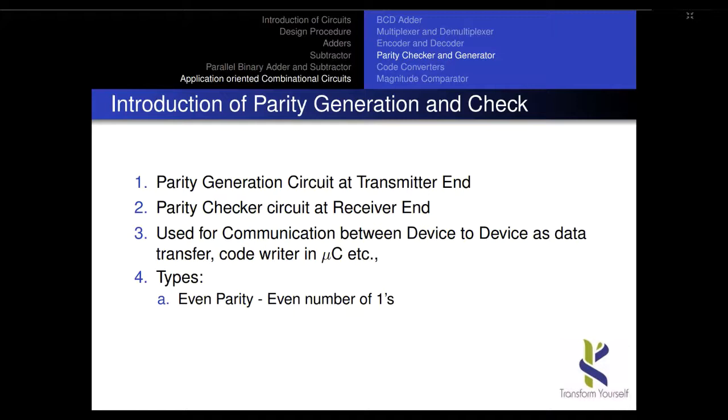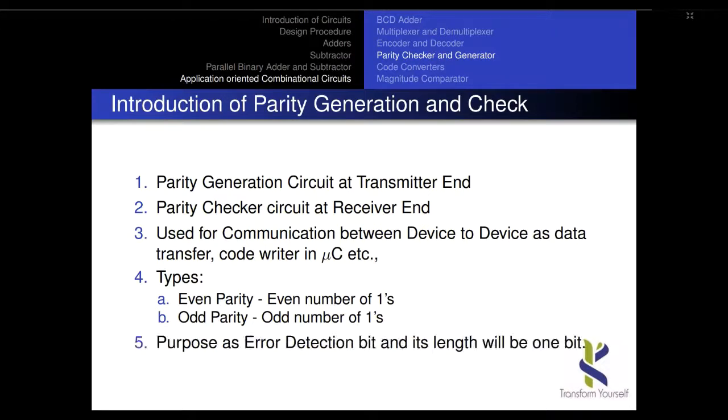The types are even parity: if the data has an odd number of ones, the even parity bit will be assigned 1 to make the total number of ones an even number. If I'm using odd parity, then the total number of ones, including the parity bit, will be odd. So that is parity checking. The purpose of detection is to detect whether an error occurred or not. This is a simple parity generator and checker, and we call it a one dimensional parity checker.